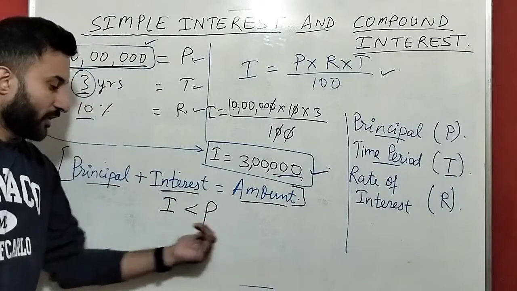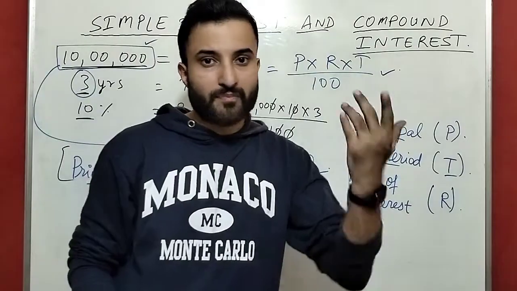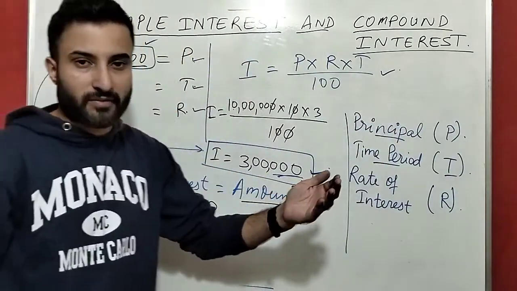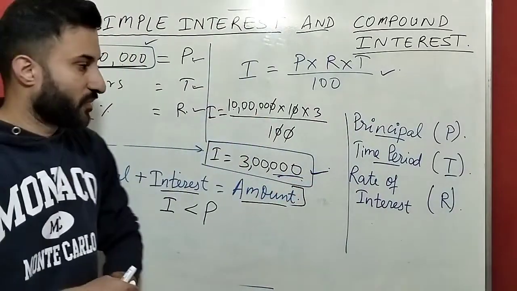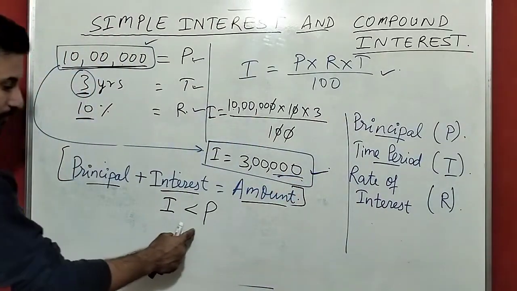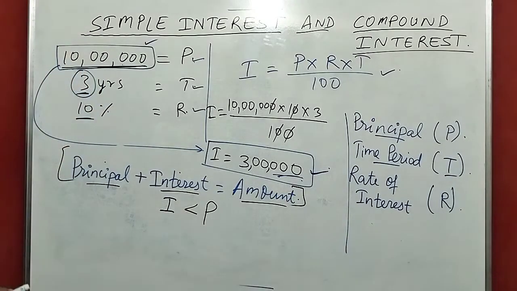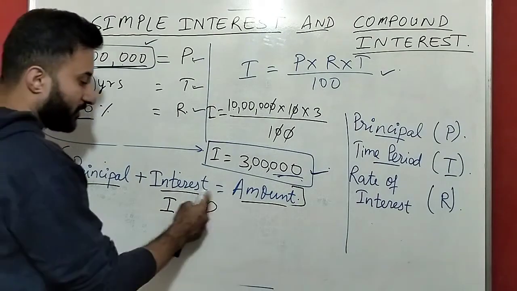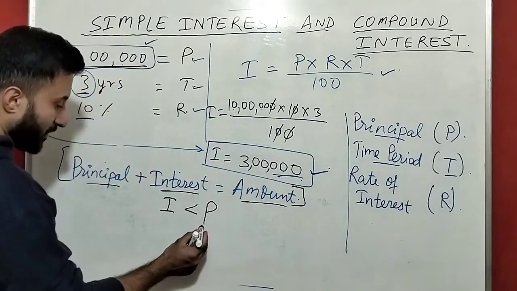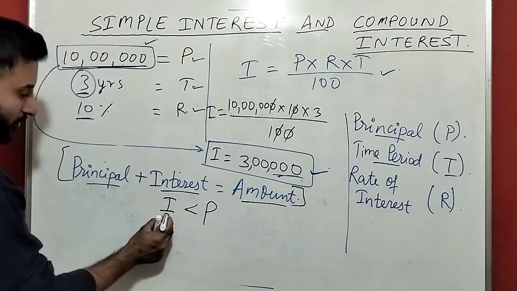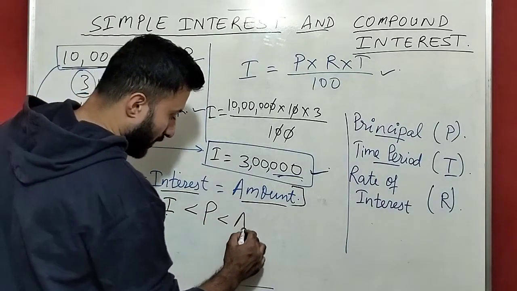Guys, remember this trick. I will tell you how to apply it in the questions, when we will be solving the exercise in the upcoming videos. Every time the interest is less than the principal. If two values are given, one will be your principal, and the lesser value is your interest. So the interest is smaller than principal, and principal is smaller than amount.